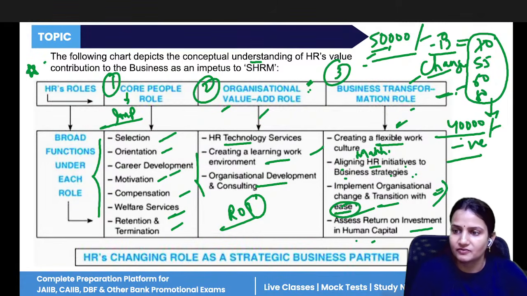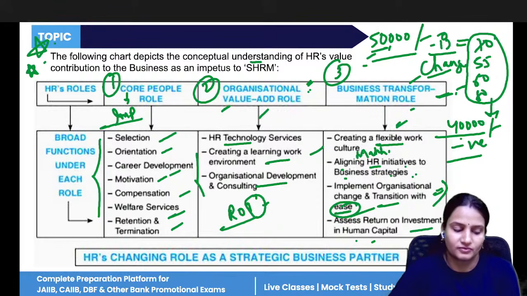No, it's negative. So you have to assess how much you are paying and in return how much you are getting from that employee. Are you getting more? Then that is good. If you are getting less, then you need to change your employee or you need to pay that employee less. That is what this chart denotes.